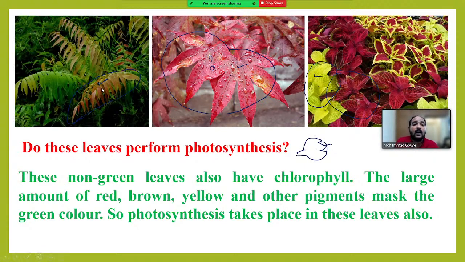This is the reason why the pale red colored newly formed leaves gradually change into thick or dark green colored leaves. Right. So here what we should know is, even the non-green, red, brown or yellow colored leaves have chlorophyll inside. Other pigments, red, brown and yellow colored pigments, cover the green color, they mask the green color, so it does not appear green. But there is chlorophyll inside, so they can perform photosynthesis. Is it clear?